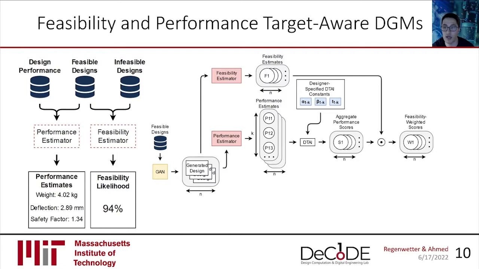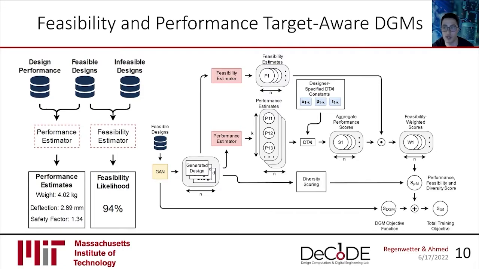Now we could stop here and directly incorporate this score into our DGM training, but instead we borrow a technique from previous literature and incorporate a diversity kernel to encourage diversity of generated designs. I won't cover the details of this diversity scoring here, but this allows us to achieve a total diversity, feasibility, and performance score. Finally, we append the score to our DGM training score, and everything here is differentiable, so we propagate a learning signal back through the entire calculation to the DGM, which adjusts its generative procedure for the next cycle using gradient-based optimization.